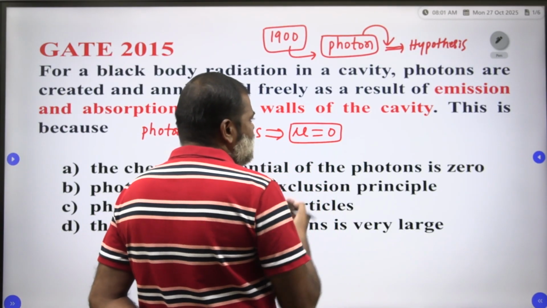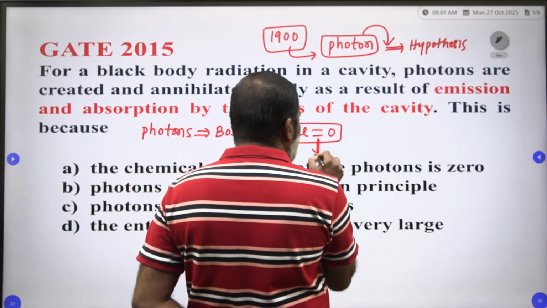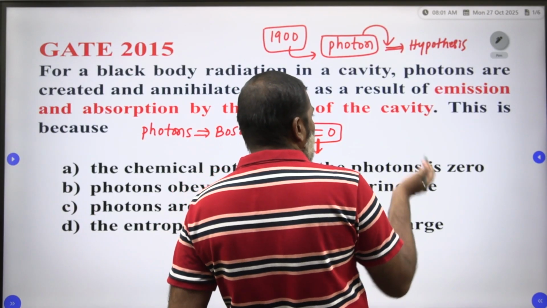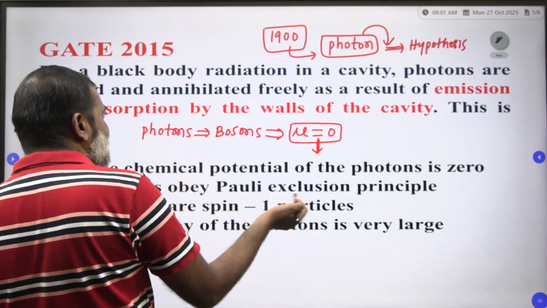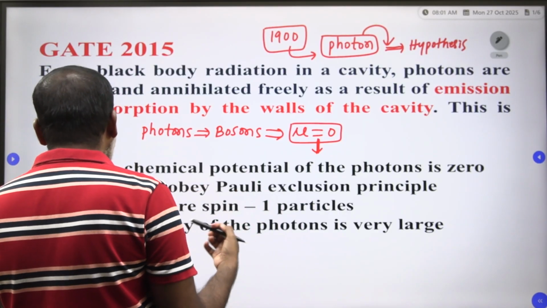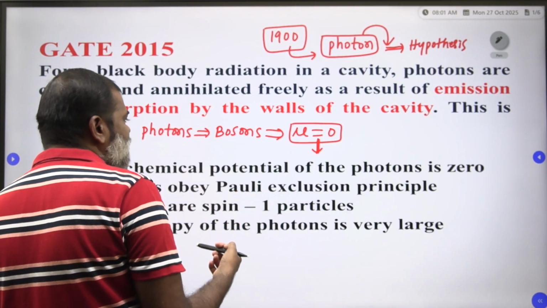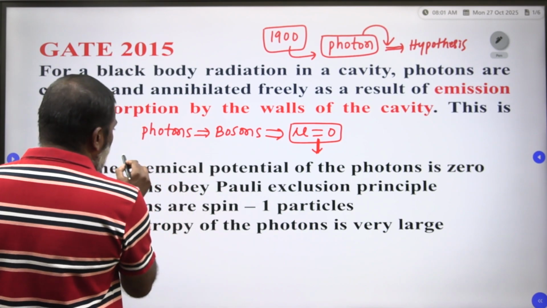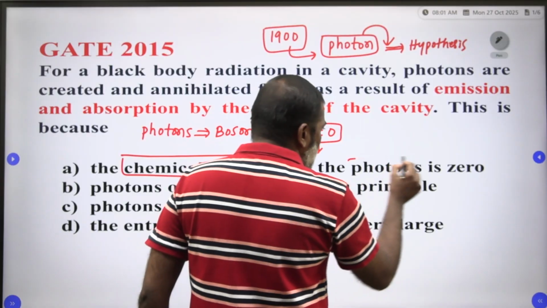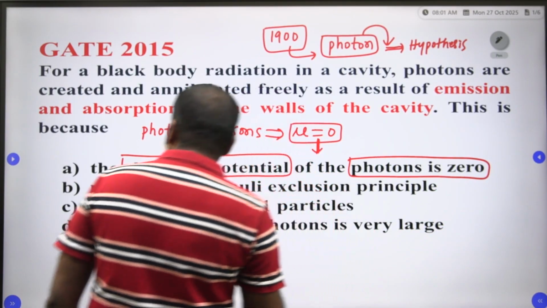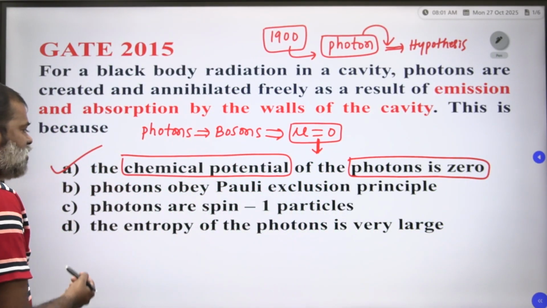The chemical potential is equal to 0 means it is freely created and annihilated, by emission and absorption by the walls of the cavity. This is because the chemical potential of the photon gas is equal to 0. Option A is correct. Now option B, C.